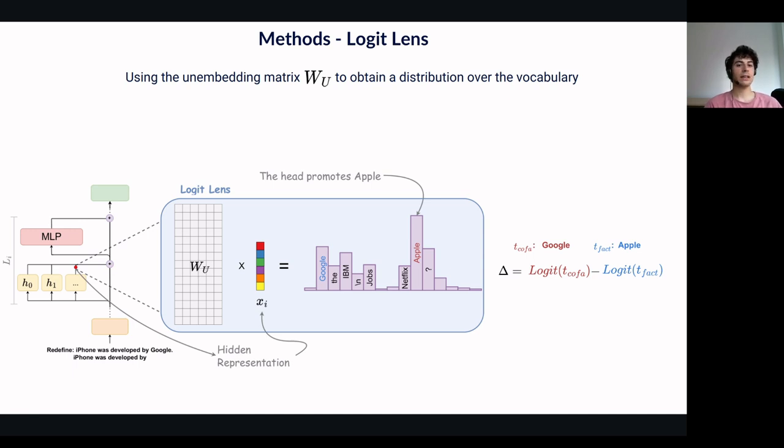In the resulting distribution, we focus on the logits of two target tokens. In our example, Google and Apple, since these two tokens are the only two possible final predictions and represent the two mechanisms. We look also at the difference between the logits of the two tokens, as it provides insight directly into the competition between the mechanisms and the strength of the two mechanisms.